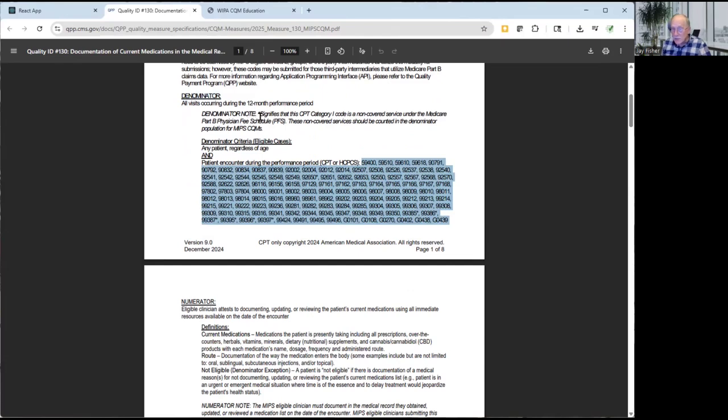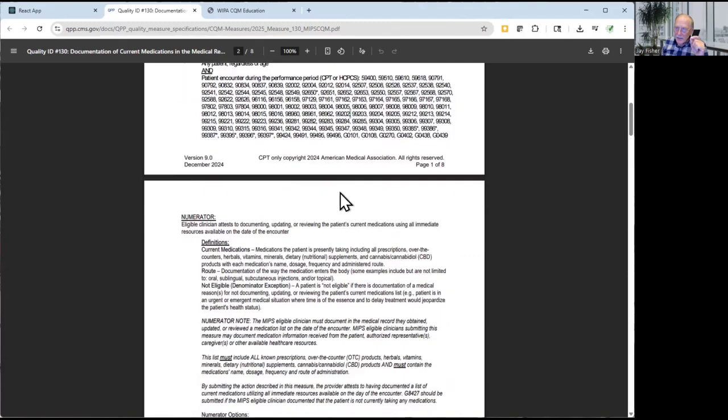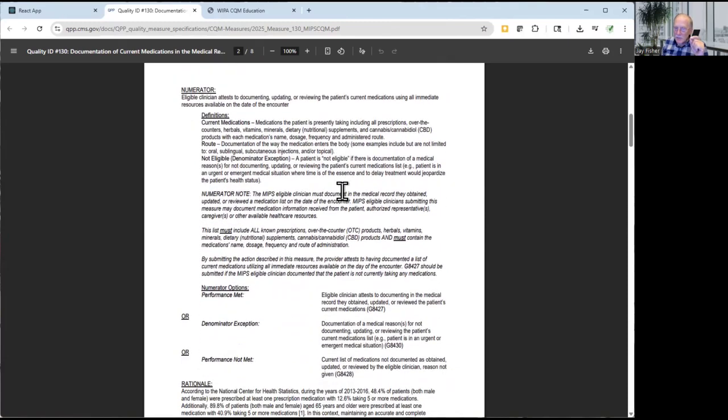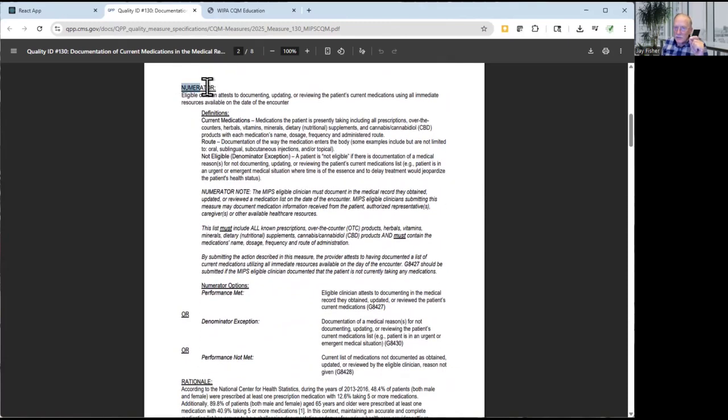And in the case of this particular measure, it's simple. It's all patients, regardless of age, and CPT codes. If the measure requires patients of a certain age, it'll say that here. If the measure requires a combination of CPT codes or CPT and diagnosis, that'll be defined here in the denominator section, always structured that way. Once you've identified an encounter as relevant, you're going to scroll down to the numerator section.